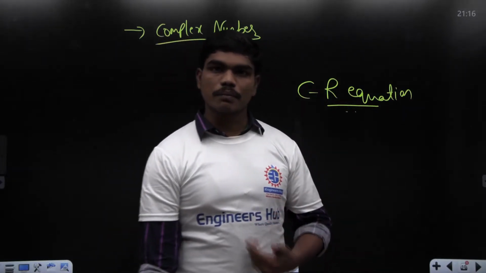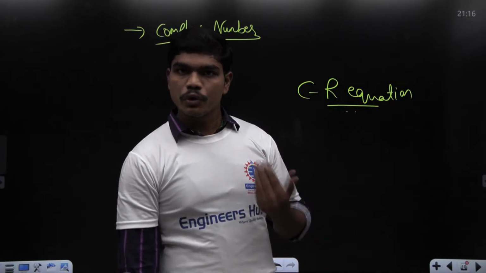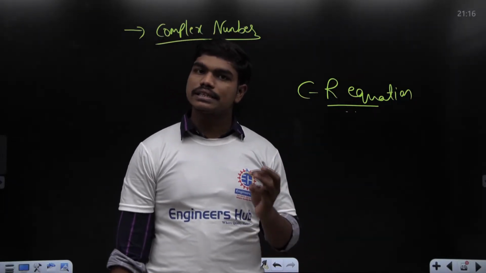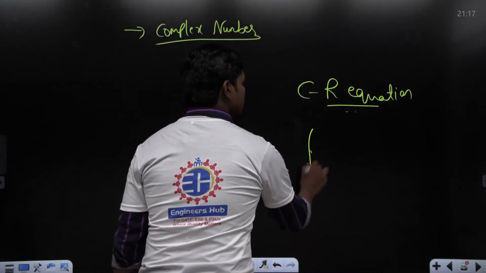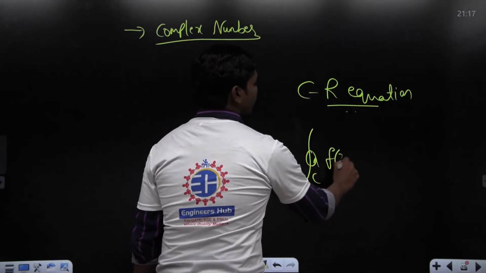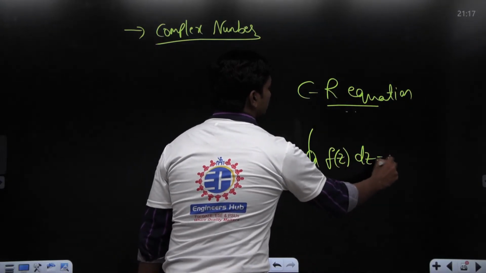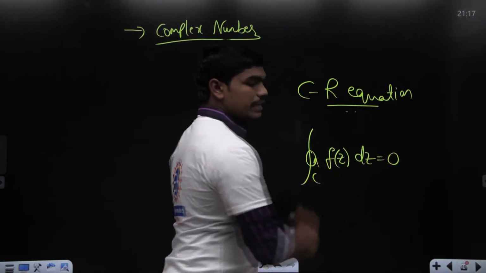Once we stepped on to the complex integration part, we have seen a few important theorems like Cauchy's integral theorem, which says that whenever you are integrating along a closed path, if this f of z is analytic throughout the region in this closed path, then definitely this integral is equal to 0.